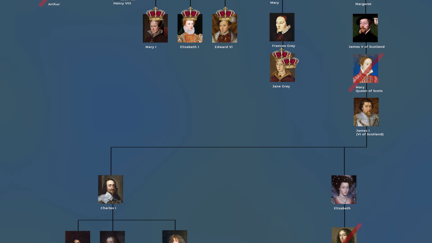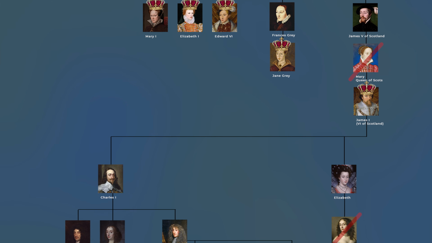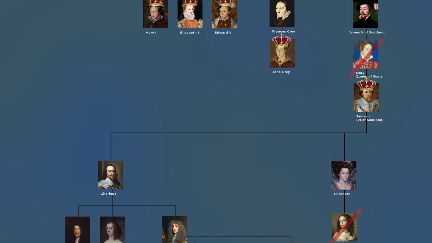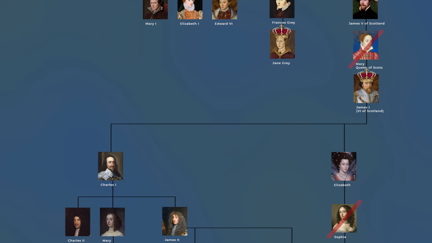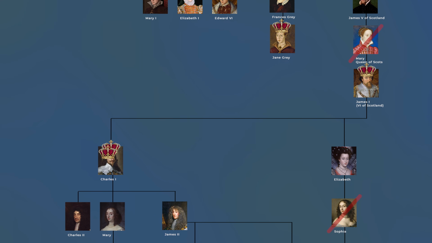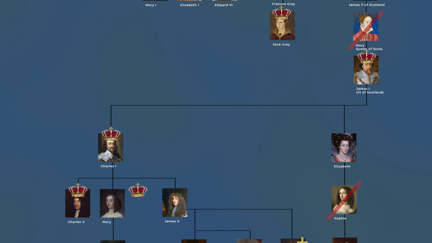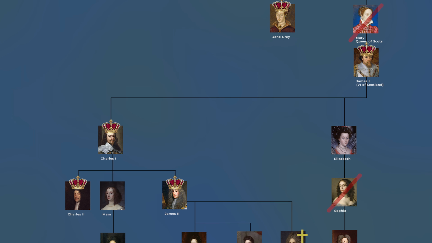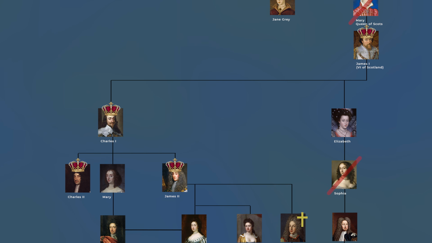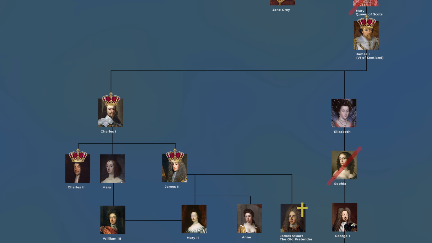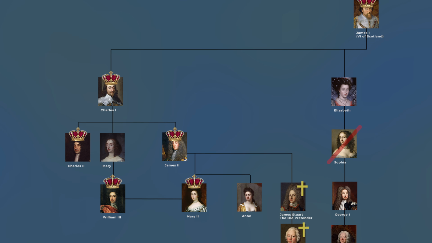James VI of Scotland was Elizabeth's 1st cousin twice removed, through her father's sister Margaret, who became Queen of Scotland, and he became her next living heir and England's James I. Charles I was his 2nd son. Charles II was his son, but had no children himself, passing the crown to his brother James II. After a change of religion, a new marriage, and then a new Catholic son, the Glorious Revolution deposed James, putting on the throne jointly his own daughter Mary and her husband, also her cousin, William of Orange.